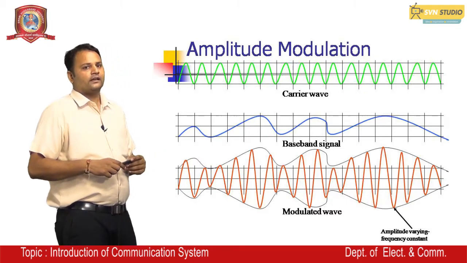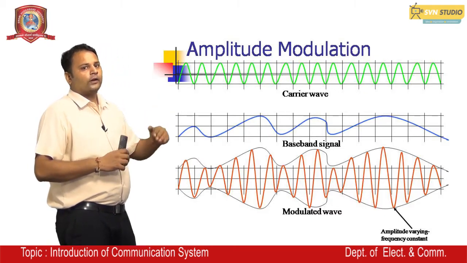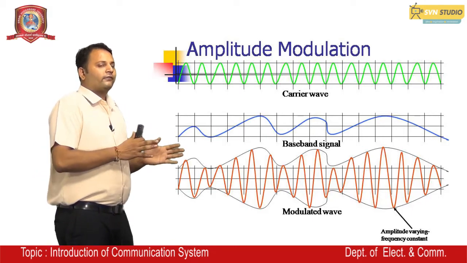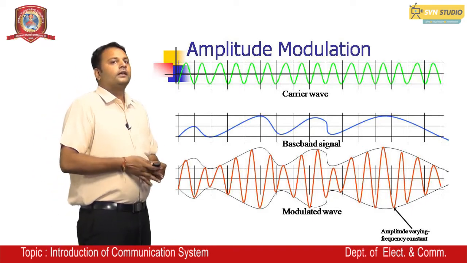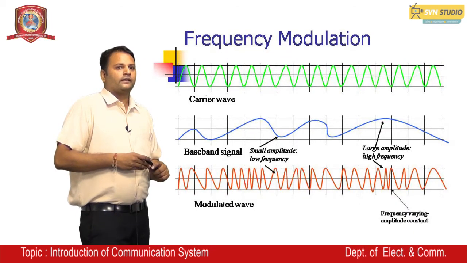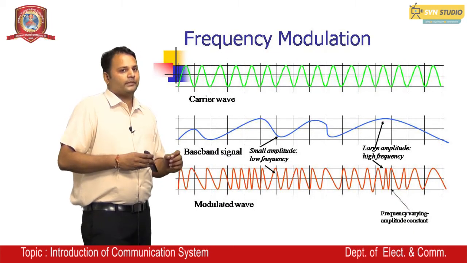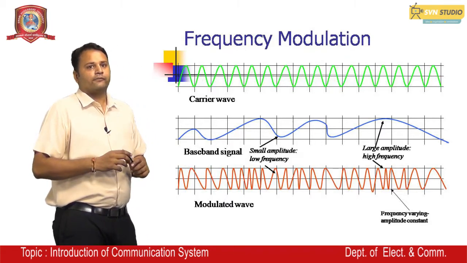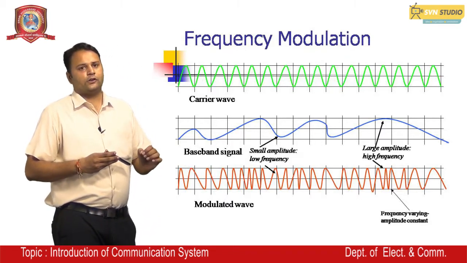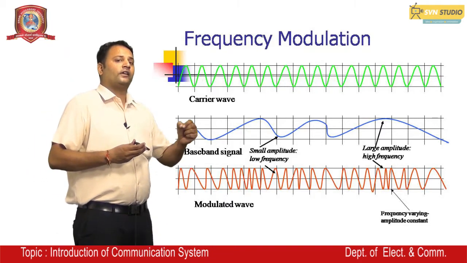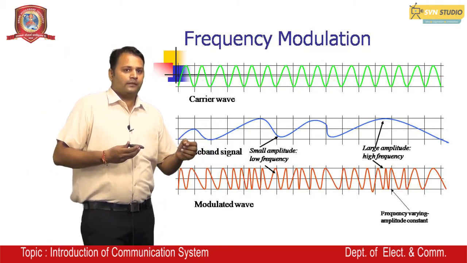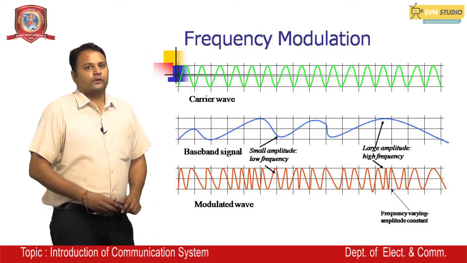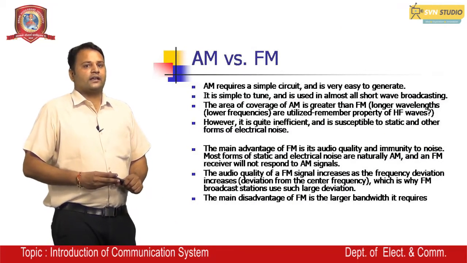Because of the modulation, the upper band and lower band are shown here in the frequency domain. Now you can see frequency modulation. It has a carrier wave, then a baseband wave. Now in the modulated signal, the frequency of the carrier wave is varied in accordance with the baseband signal.